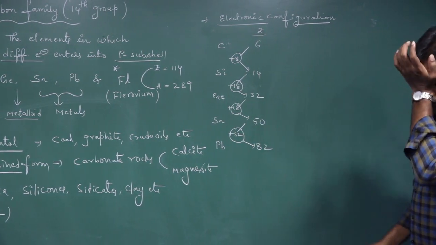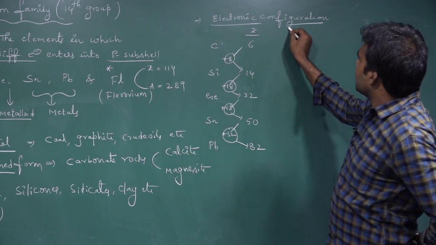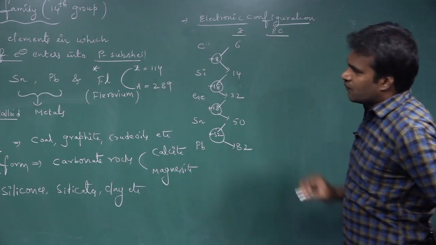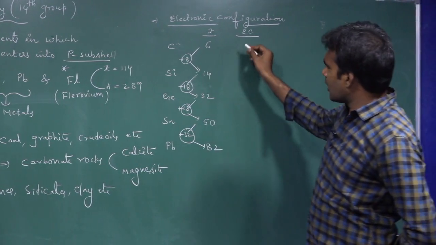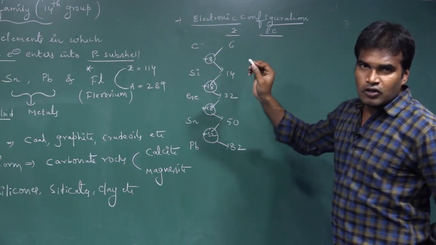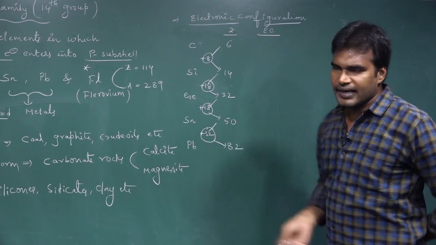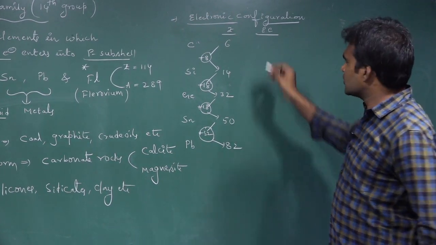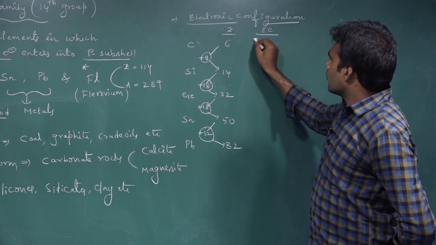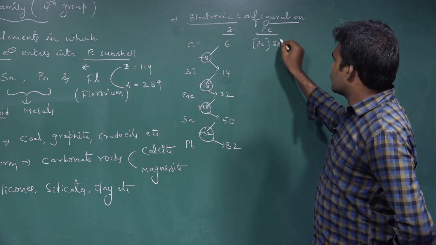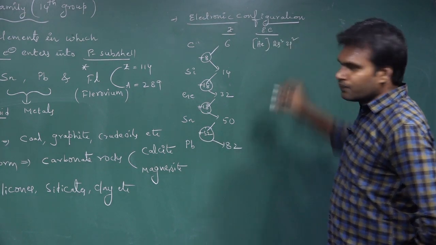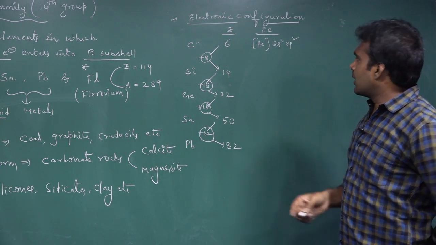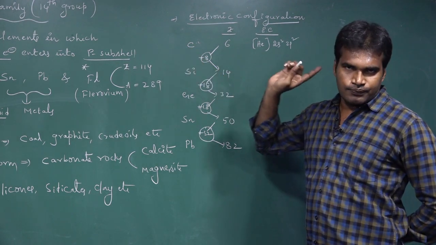Now come to the configurations. How to write the electronic configurations of these elements. If you see carbon, I'm just writing the core configuration using the nearest noble gas. Helium core 2s2 2p2. This is the electronic configuration of carbon.